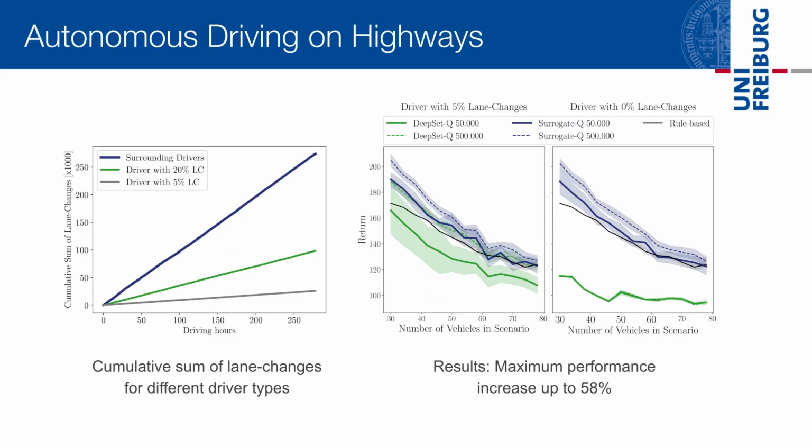We studied the number of observed lane changes in the SUMO traffic simulator. Observing all surrounding vehicles reduces the required driving time tremendously in order to collect the same amount of lane changes. Deep surrogate Q-learning increases the maximum performance by 15% trained on data collected by a test driver performing approximately 5% lane changes in 30 driving hours. For a driver staying on the same lane, the performance is increased by 58%.